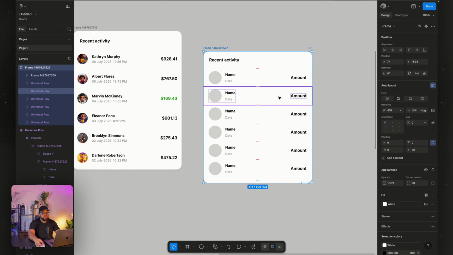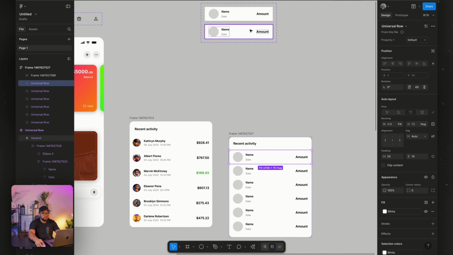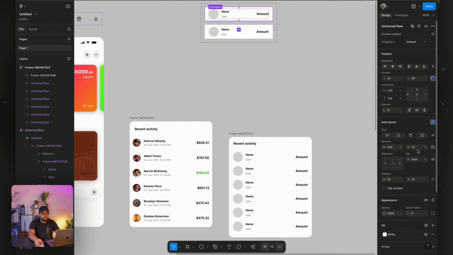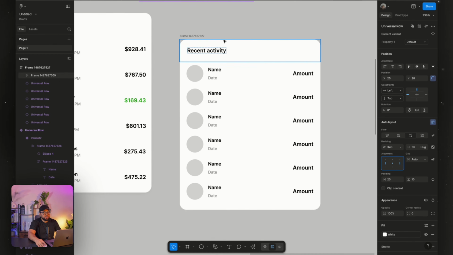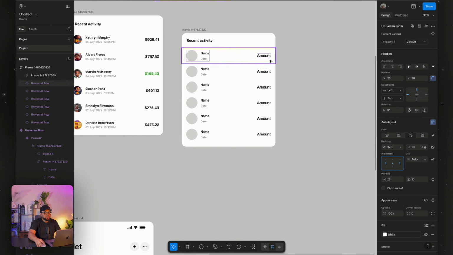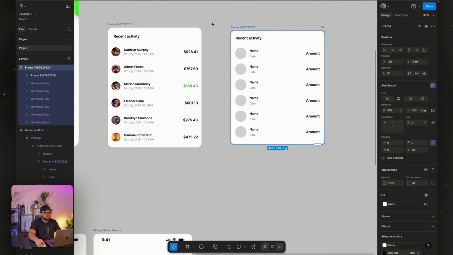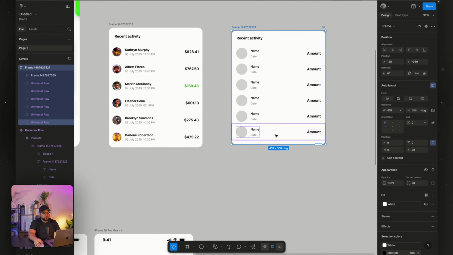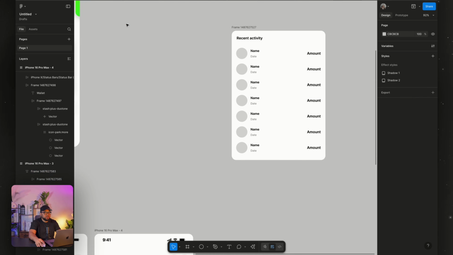So to actually work on this, now let's fix this because I want this to be on top. So if you want it to be on top, you see what happens, it goes on top. If you want it to be center, that's why we use components. So recent activities, and once we have this, you can also add one more. So we can just delete this.